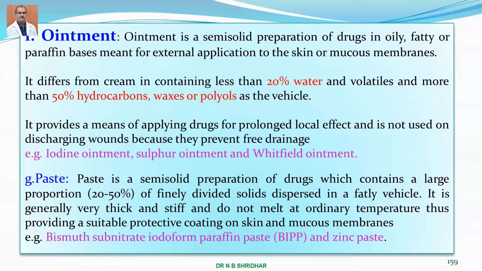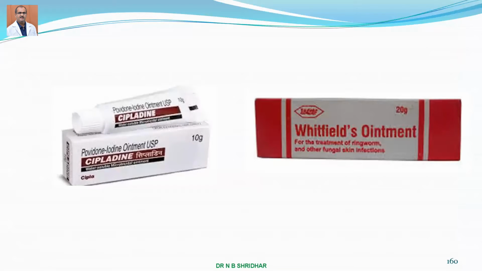And paste is a semi-solid which contains large proportions, 20 to 25%, of finely divided solids. Here more solids are there in the fatty vehicle. It is generally very thick when compared to the ointment. It's more thick and suitable, providing a protective coating over the skin and mucous membranes. So the examples are bismuth subnitrate, iodoform, paraffin paste, and zinc paste. So these are the examples.